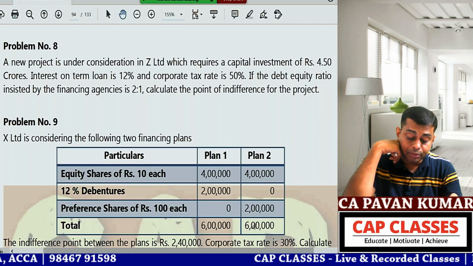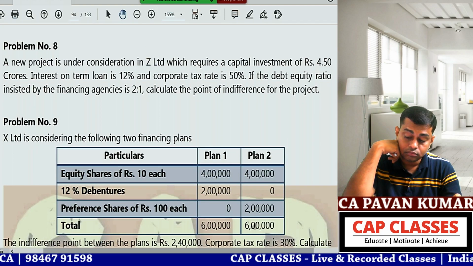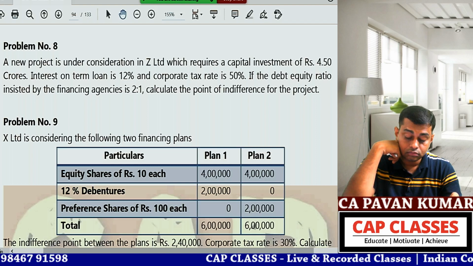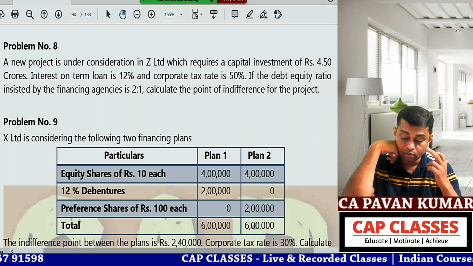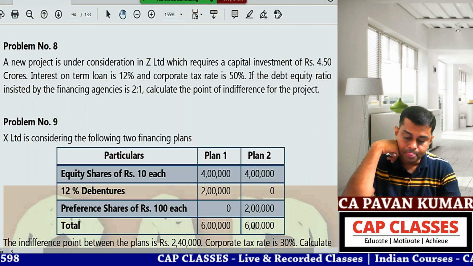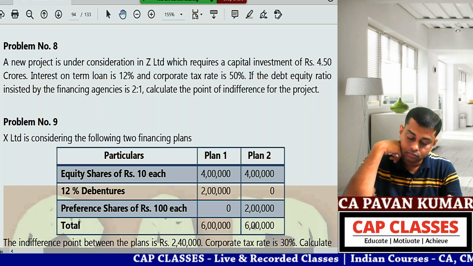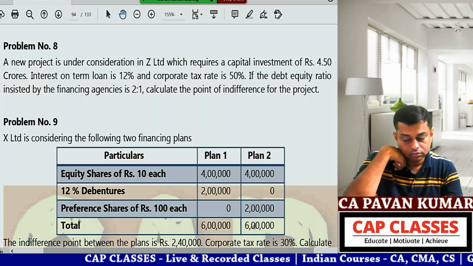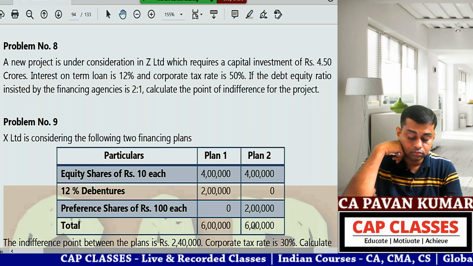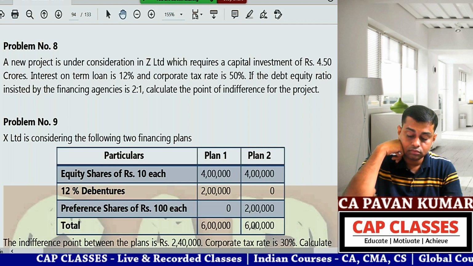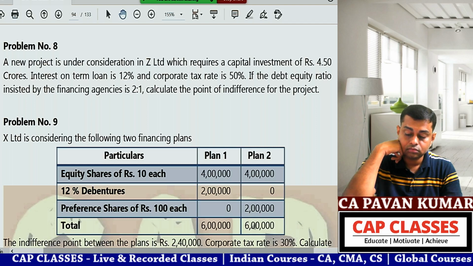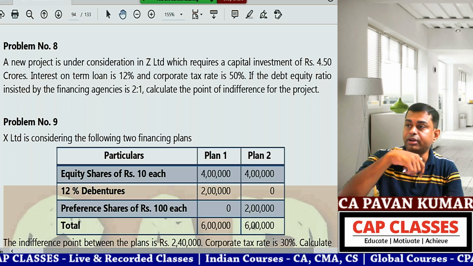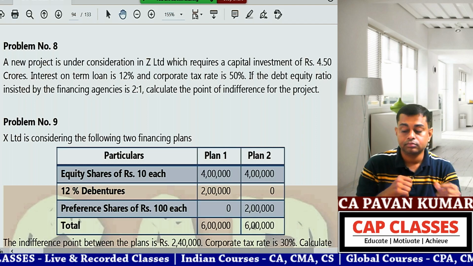Can you read problem number 8, ma? Yes, sir. A new project is under consideration in IZET Limited, which requires a capital investment of rupees 4.50 crores. Interest on term loan is 12% and corporate tax rate is 50%. If the debt equity ratio insisted by the financing agencies is 2:1, calculate the point of indifference for the project. This is a previously asked examination question.